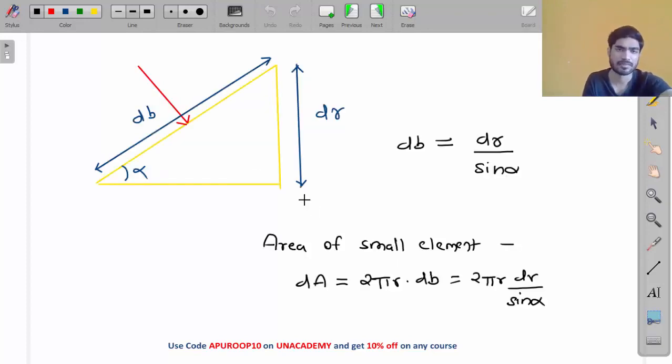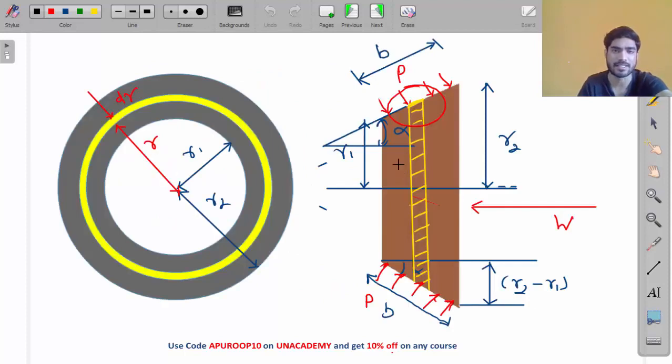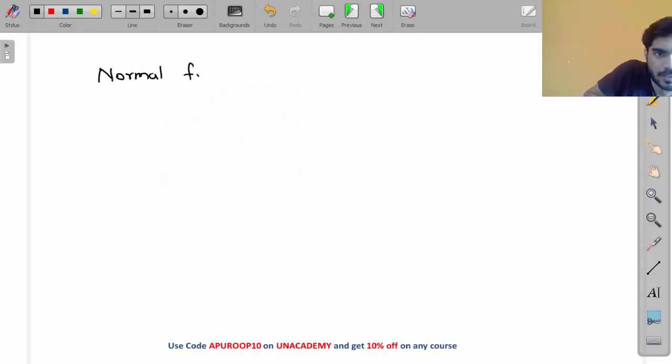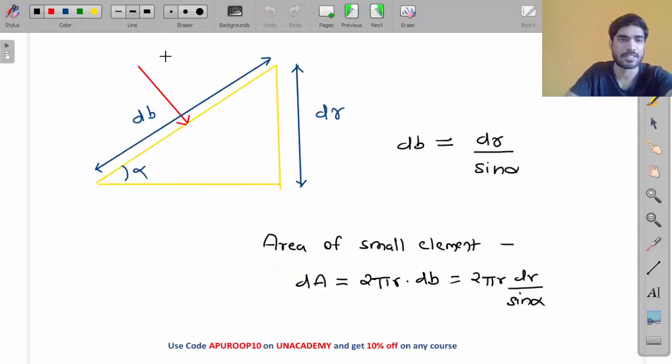Now my friend, if this area dA is very small, then I can assume that the pressure acting on it is almost constant. The pressure acting on the entire surface is not constant right now, but on this very small yellow surface it can be assumed constant. So I can write the normal force on the element, let's call it dN.